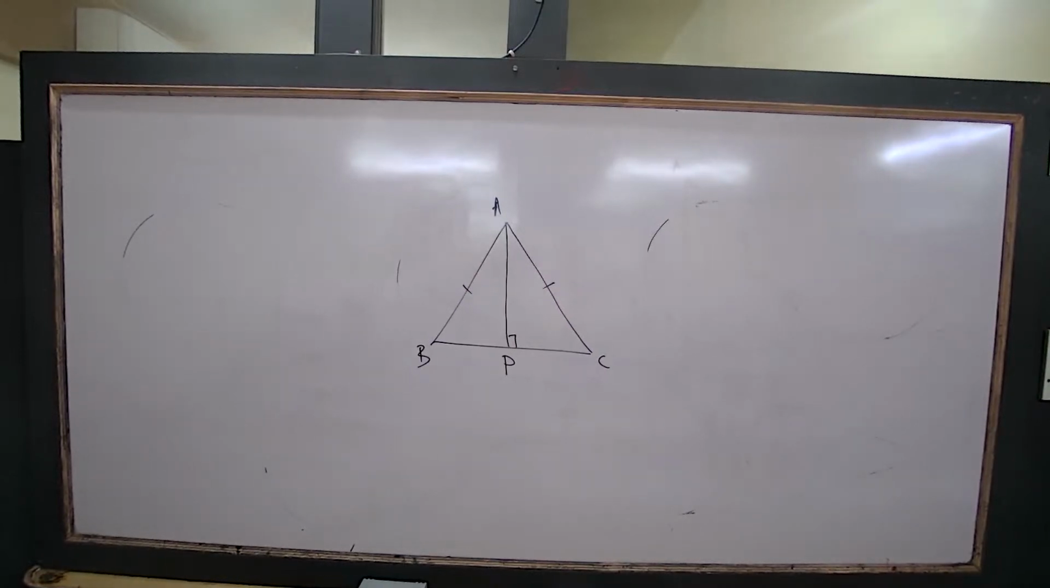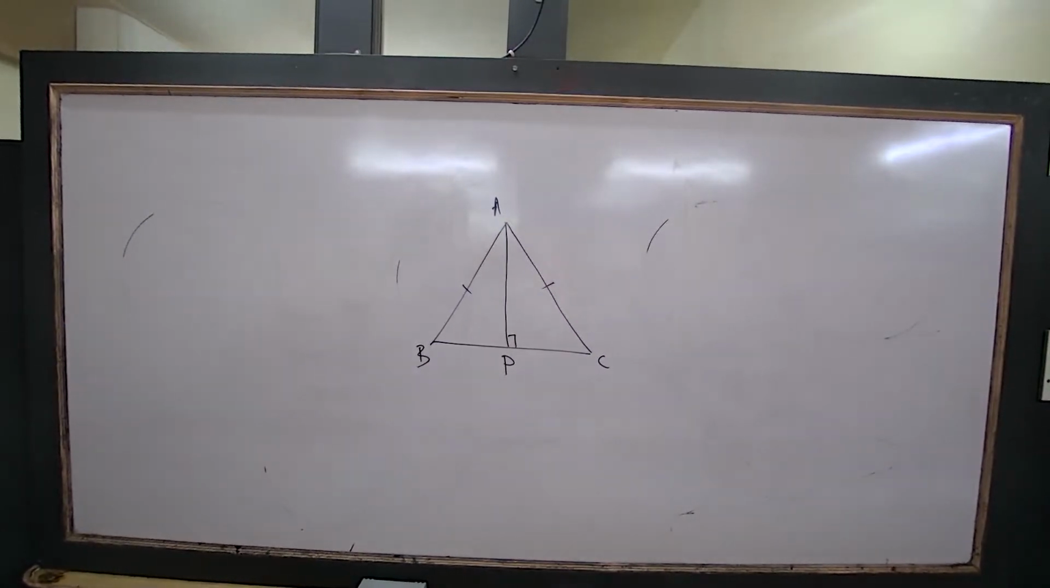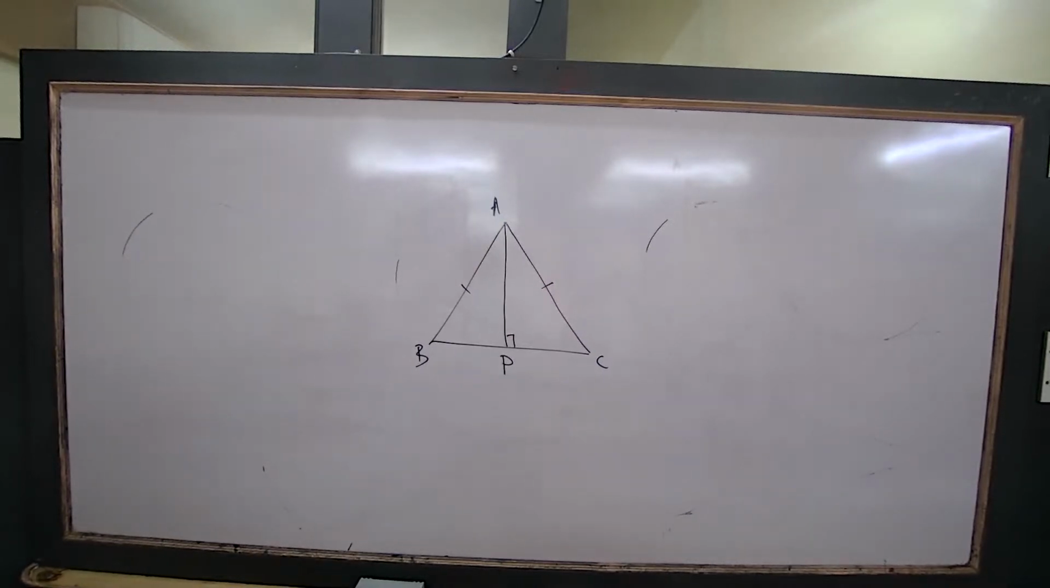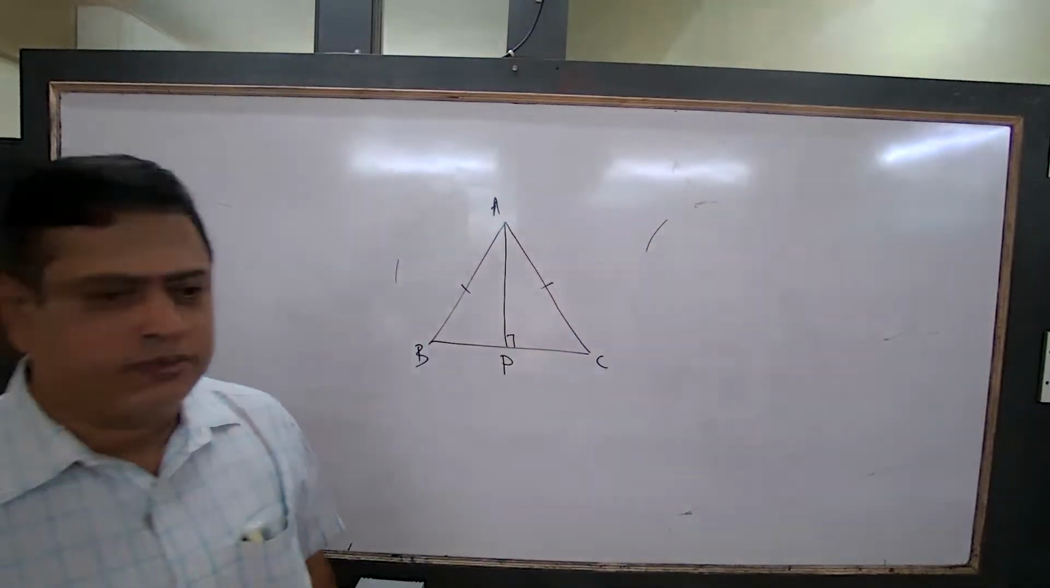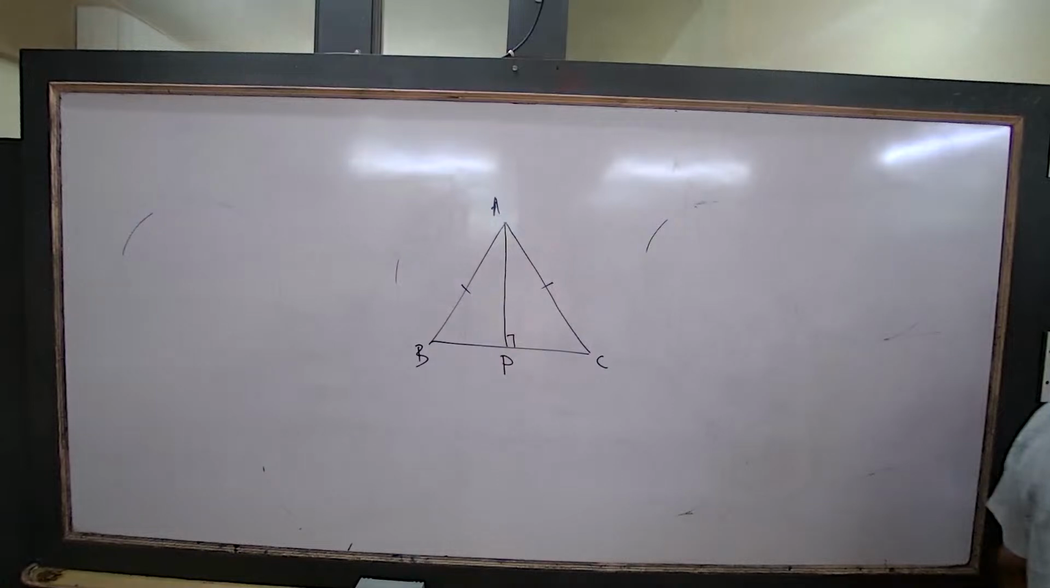There is a special type of trapezium, you know. What is an isosceles trapezium? The non-parallel sides are equal. In an isosceles trapezium, the base angles are equal. Diagonals are equal. Okay, that's all.